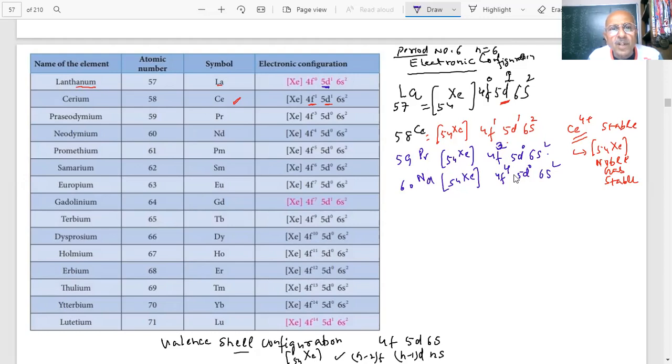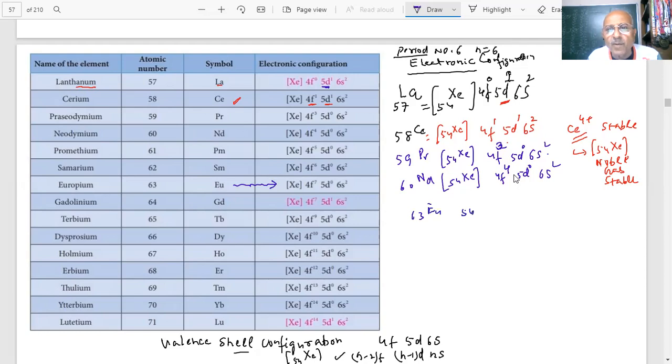Important point to note, this configuration is important, because here the 4f is becoming half filled. Half filled, 4f7. Which one is this? Europium. These configurations are important because they will ask you. What is the symbol? Eu.